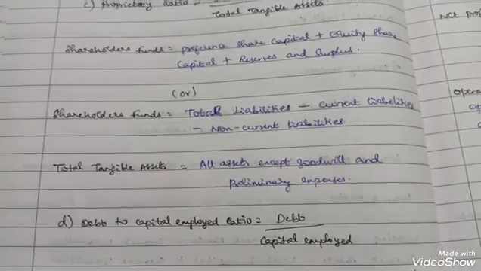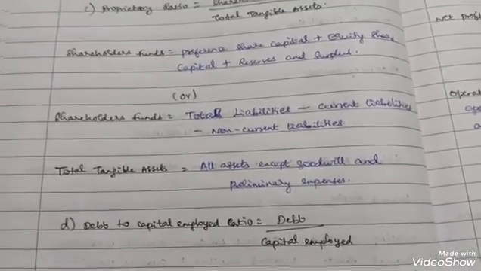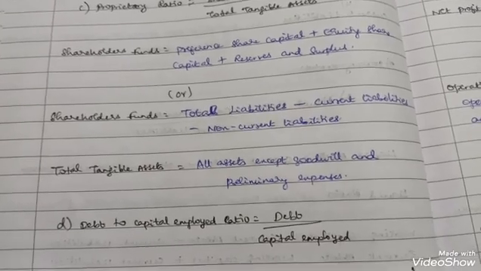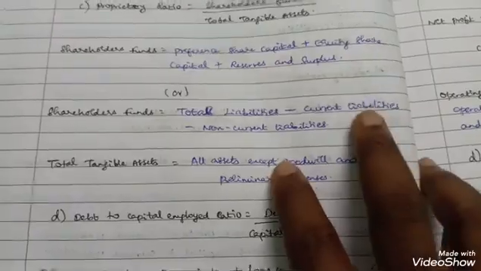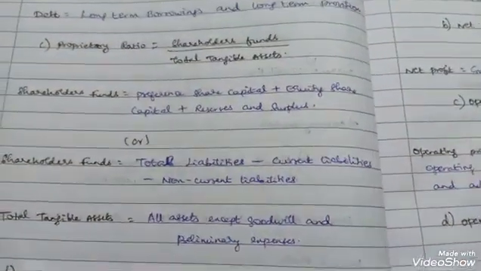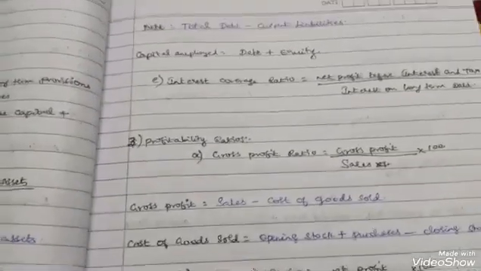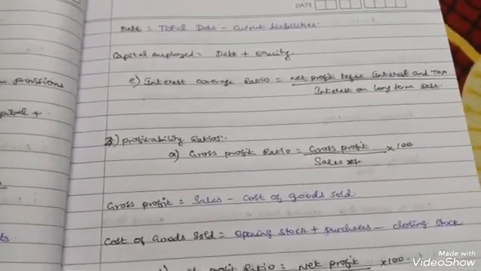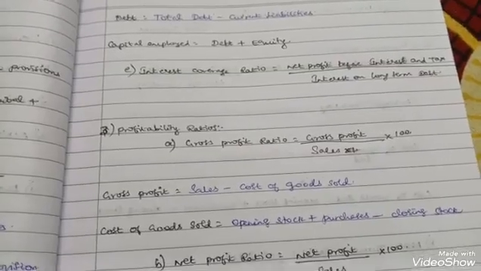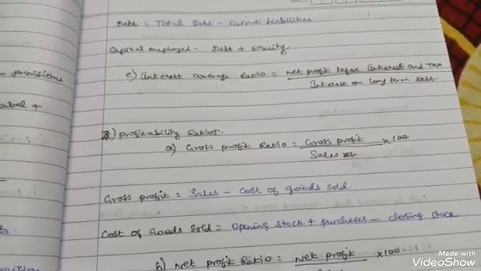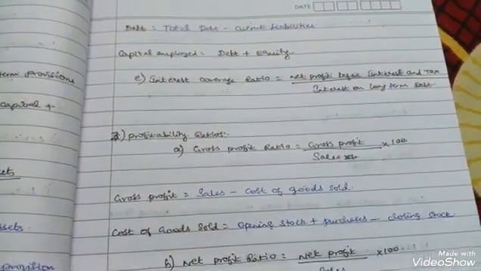Debt divided by capital employed. Here debt means long-term borrowings and long-term provisions. Capital employed means debt plus equity. So you have to add the debt and equity, which means long-term borrowings plus long-term provisions plus equity share capital plus preference share capital plus reserves and surplus, that is capital employed. So capital employed is also done.